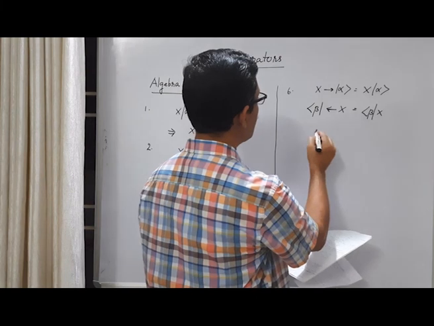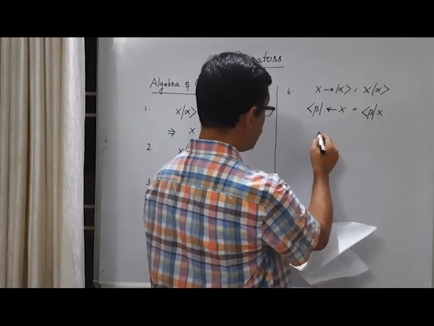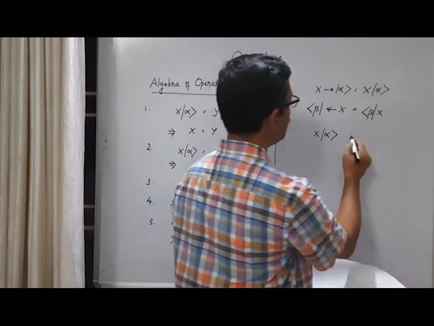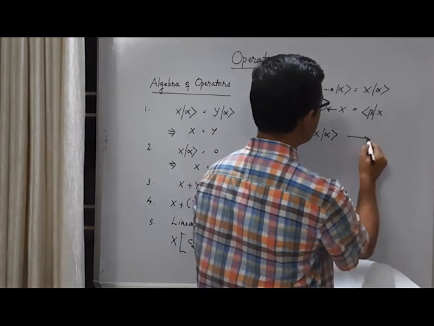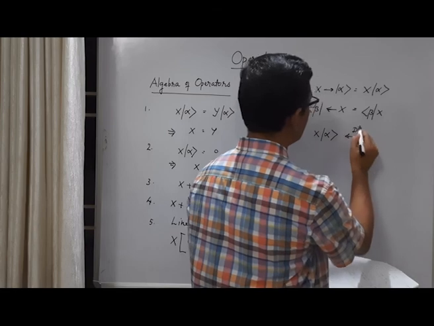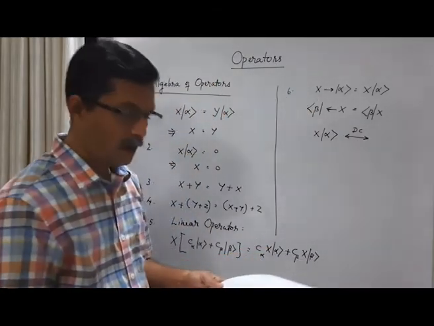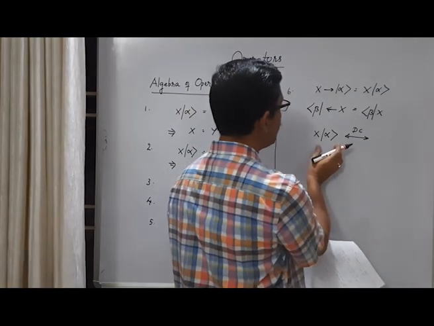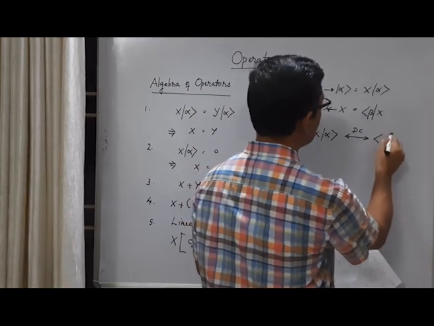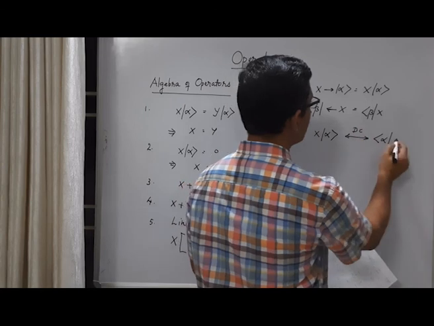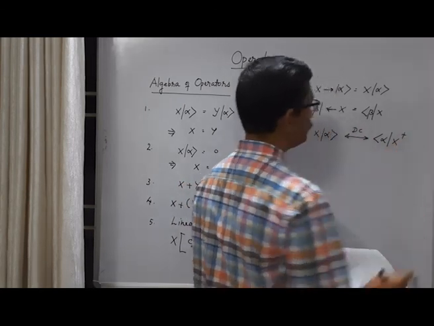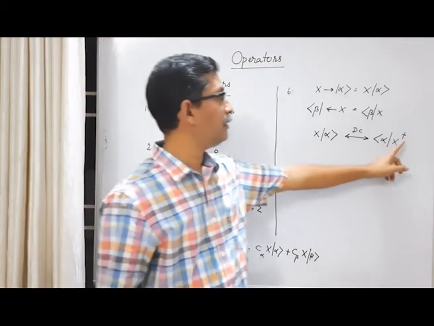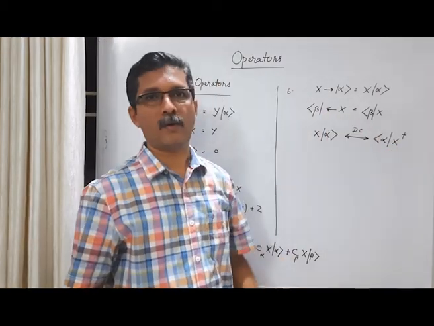And you can also say, consider this X acting on alpha. It's a dual correspondence, or we can say it's an adjoint operation, where ket alpha becomes bra vector alpha, and the operator X becomes X dagger. This dagger means transpose plus complex conjugate.